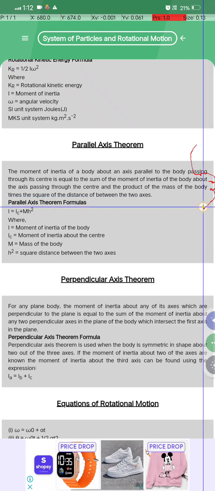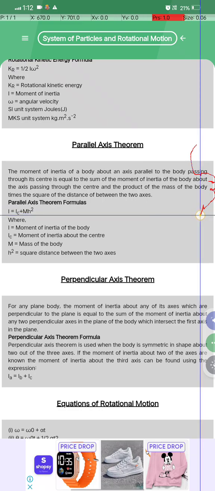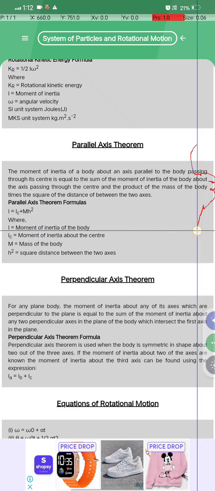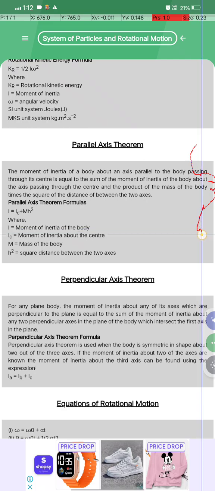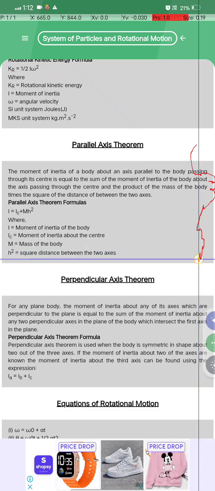The parallel axis theorem formula is I = Ic + Mh square, where I is the moment of inertia of the body, Ic is the moment of inertia about the center, M is the mass of the body, and h square is the square of the distance between the two axes.